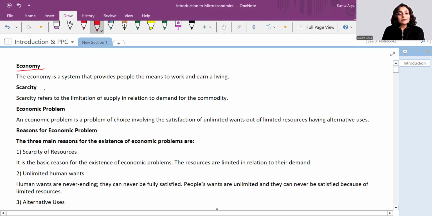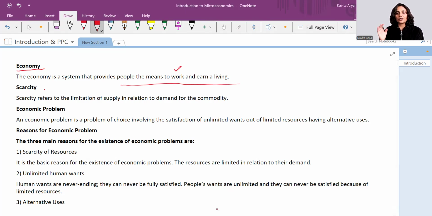So in layman's terms, in technical terms, it means the economy is a system that provides people the means to work and earn the living. It can be any work. If a person is working and he is able to earn his bread and butter through that work, it means he is a part of economy.